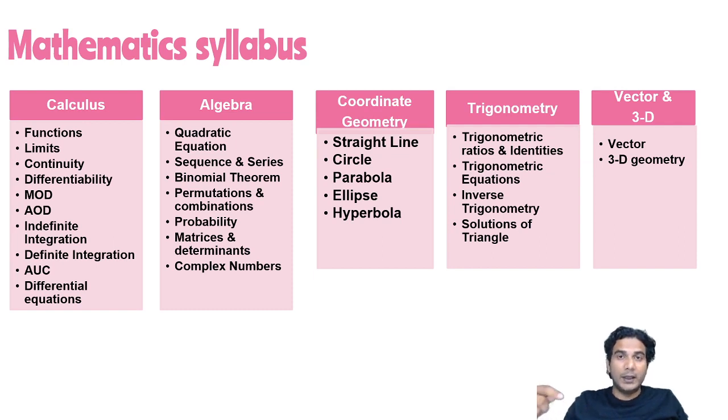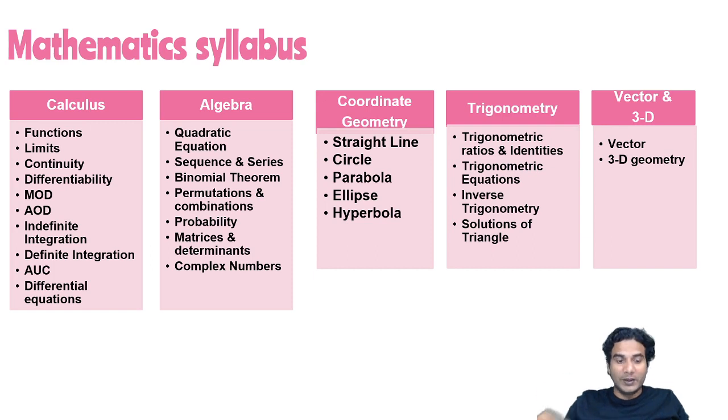Actually, limits and continuity are easy topics, easy and scoring. Limit, continuity, and differentiability, and also MOD. But AOD is a very vast topic, and sometimes it covers 10 to 15% alone, this topic alone.